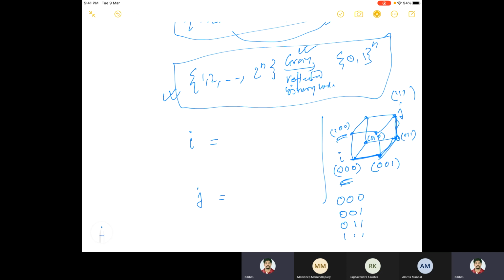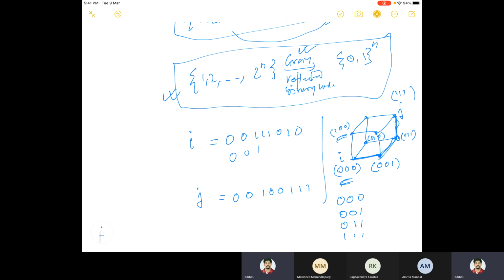Or if I want to write a bigger sequence, let's say i represents 0 0 1 1 1 0 1 0, and j is equal to 0 0 1 0 0 1 1 1. Now I want to reach from i to j, but in each step there must be only one change of a binary digit.